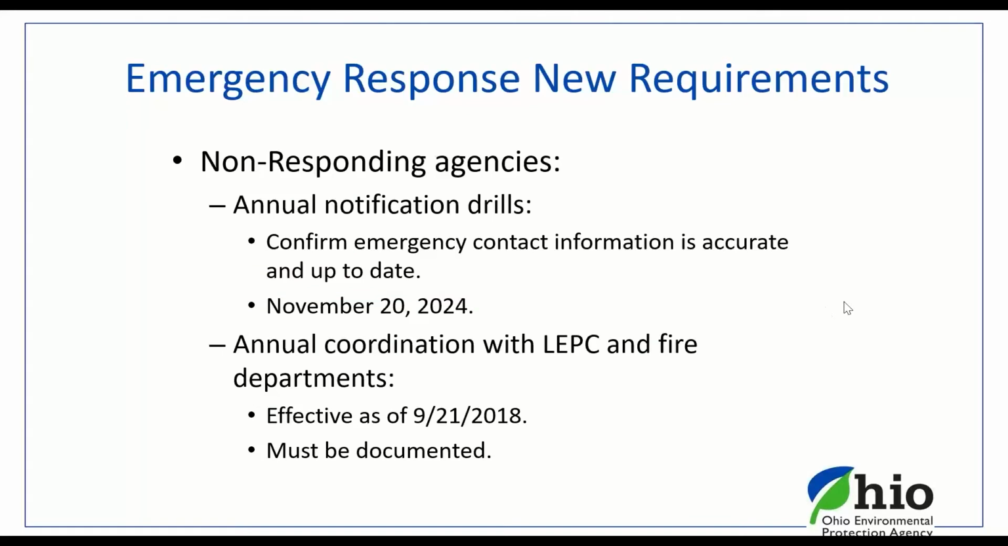If you are a non-responding agency, in other words, if something happens and you do not respond to the incident, you have to make a few phone calls to the local emergency responders. You have to do an annual notification drill. That's pretty much where you have an emergency contact listing, and you just need to make sure that it's accurate and up to date, as well as there's an annual coordination with the county's local LEPC, or local emergency planning committee, and the fire departments. That's effective now, and it must be documented.